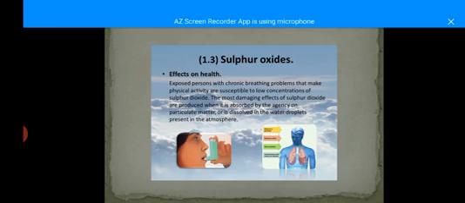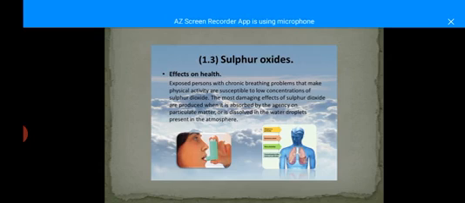For example, sulfur dioxide damages our lungs, and chronic bronchitis is caused by sulfur dioxide, and it will automatically affect our lungs. It also affects our brain. If we inhale sulfur dioxide for a long time, it may reduce intelligence in human beings.